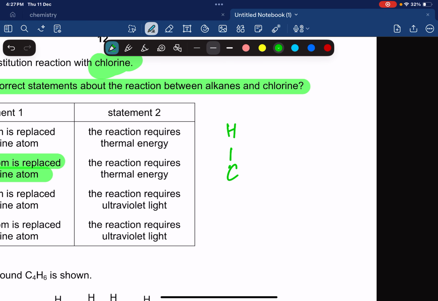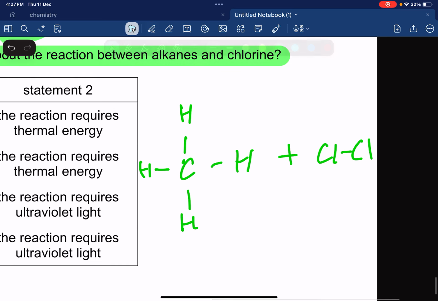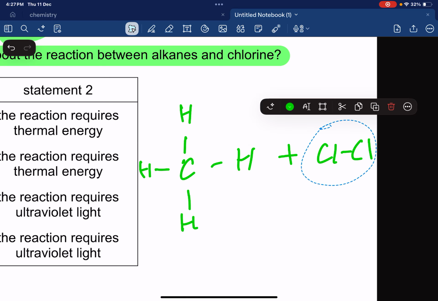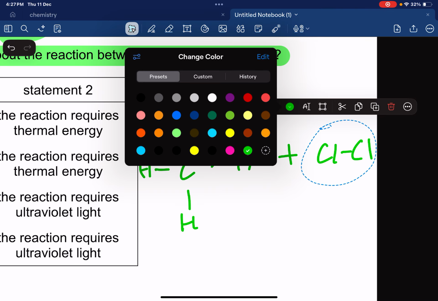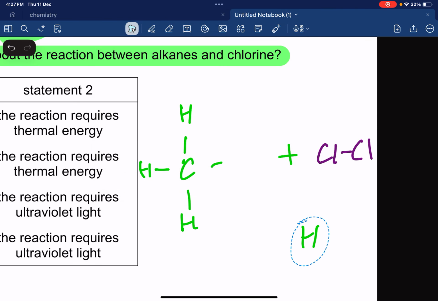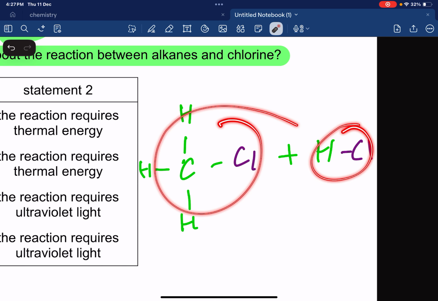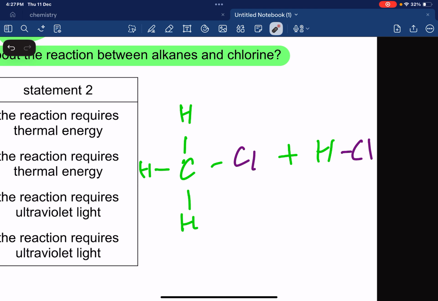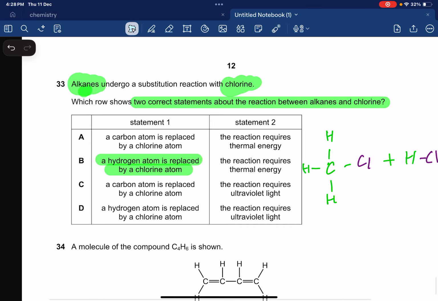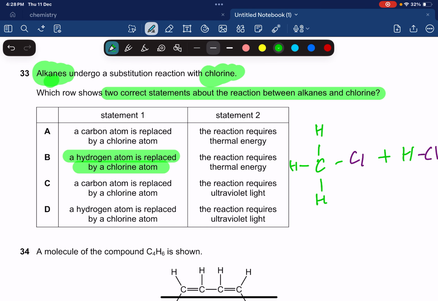For instance, you have CH4 like this, and you add chlorine to it. So what basically happens is that this hydrogen over here is basically replaced by a chlorine. So chlorine moves here, hydrogen moves here, so we basically form HCl and something like this. This is chloromethane. Okay, so that is what's going to happen over here.